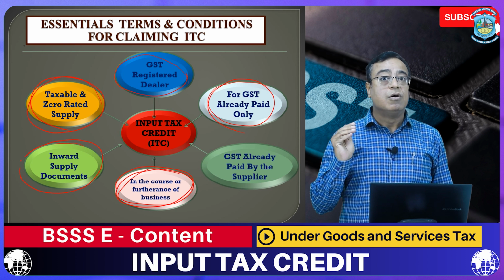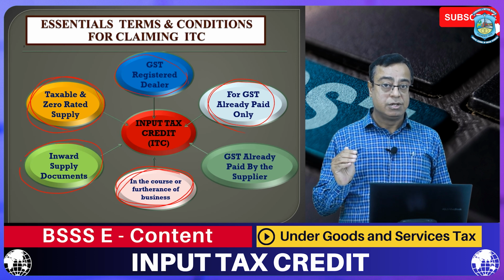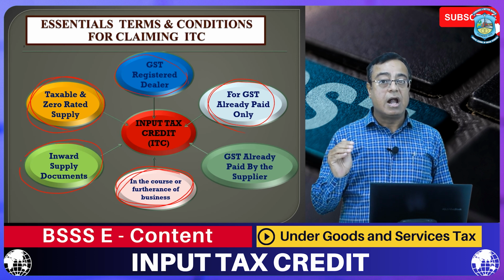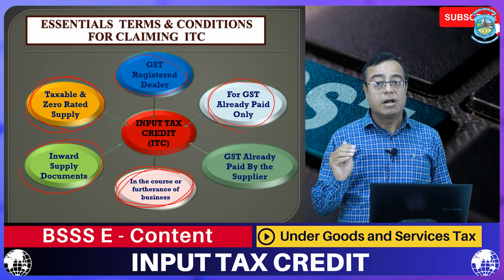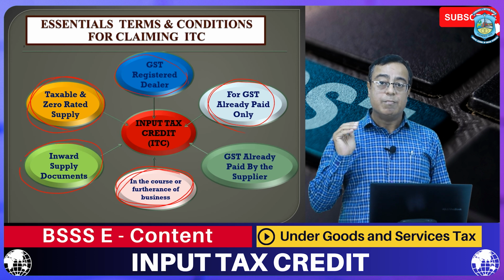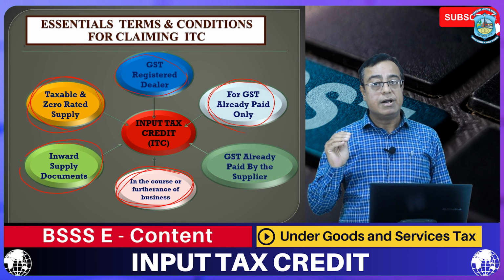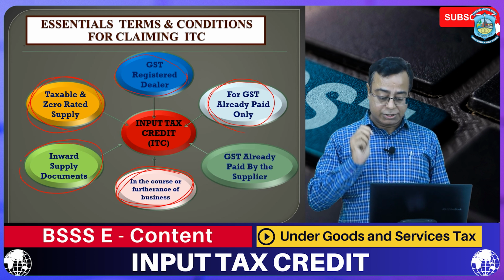Make sure that the supplier shows this transaction in his or her GST return. Means make sure your GST is already deposited to the government account.